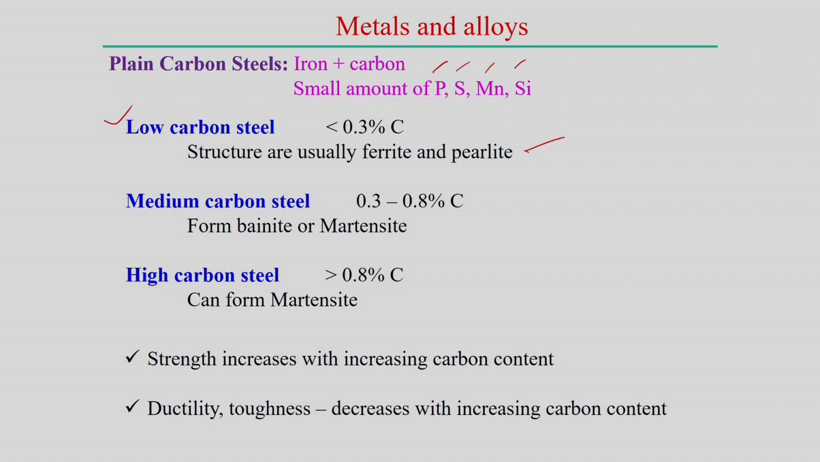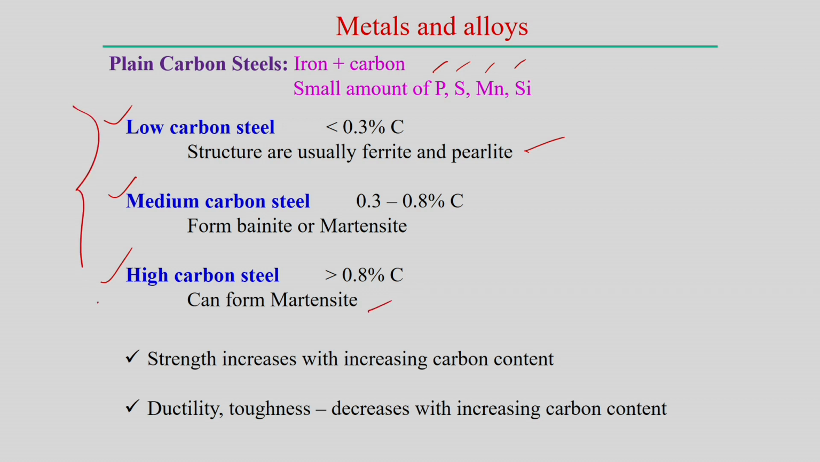Medium carbon steel has a carbon range of around 0.3 to 0.8%, and the structure may form bainite or martensite, but ferrite and pearlite structures may also exist. High carbon steel normally has greater than 0.8% carbon, and it can also form a martensitic structure.